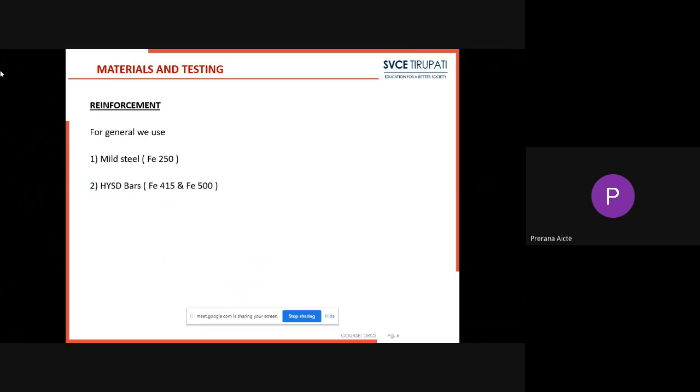Main difference between mild steel and HYSD is, mild steel is a plain bar, HYSD bars are twisted bars, we will find any ribs and lugs on the surface of the bars.